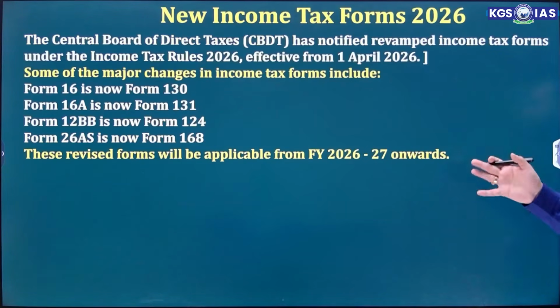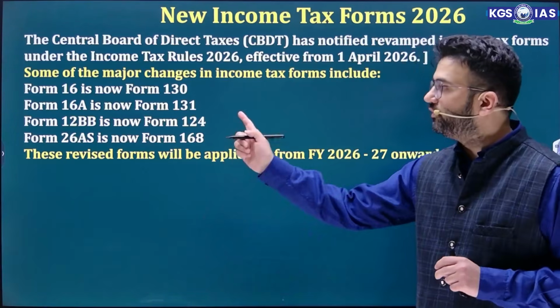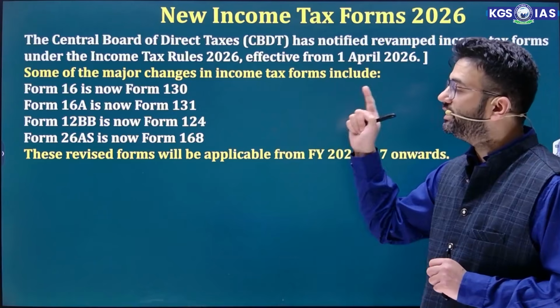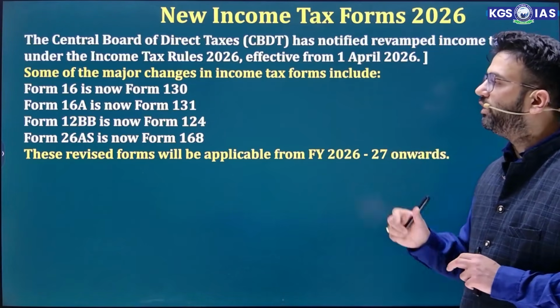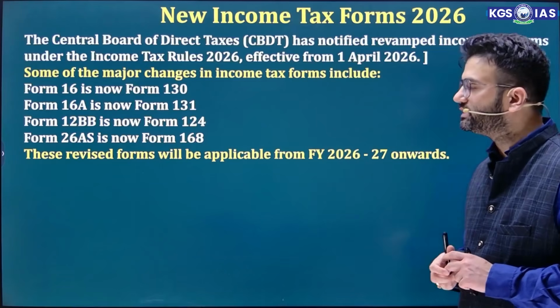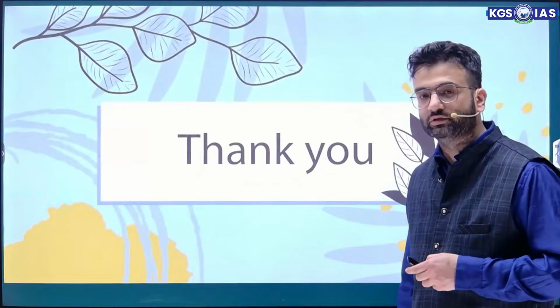So updated 26AS is now Form 168, so there are changes in the forms as well. Form 16 is now Form 130, that is a very important form. Form 16A is now Form 131. Form 12BB is now Form 124, and Form 26AS is now Form 168, and these are applicable from 2026-27 onwards. So guys, these are the changes in the new income tax rules.